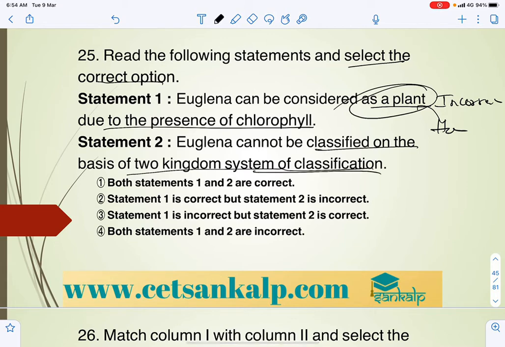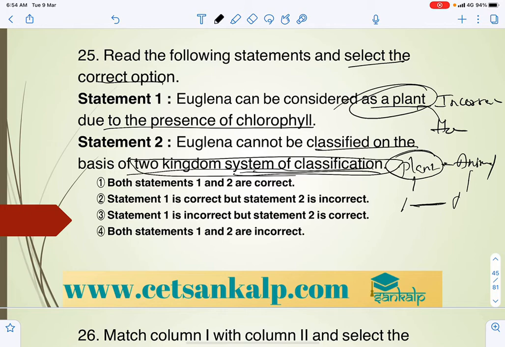And the second statement, we can't classify on the basis of two kingdoms, Plantae and Animalia, because it is a connecting link between plants and animals. It acts as both plant and animal. Botanists classify it under plants and zoologists classify it under animals. Hence we can't classify it under the two-kingdom classification. Statement 1 is incorrect, statement 2 is correct.